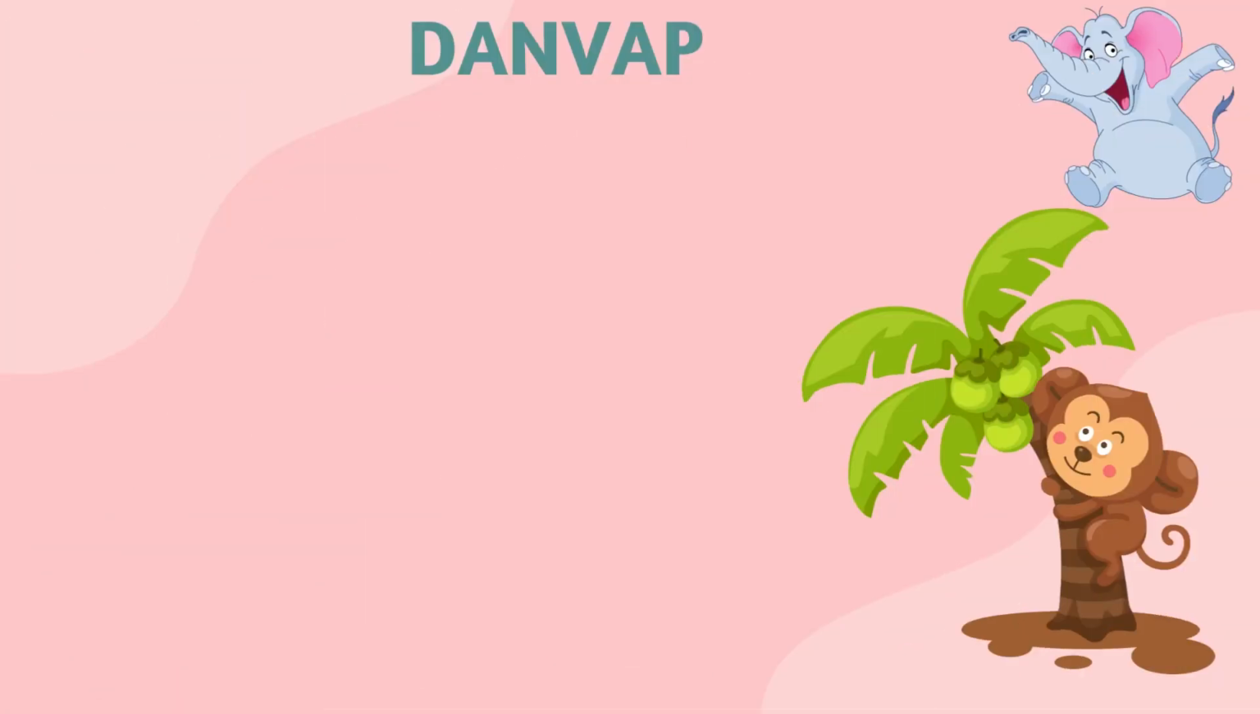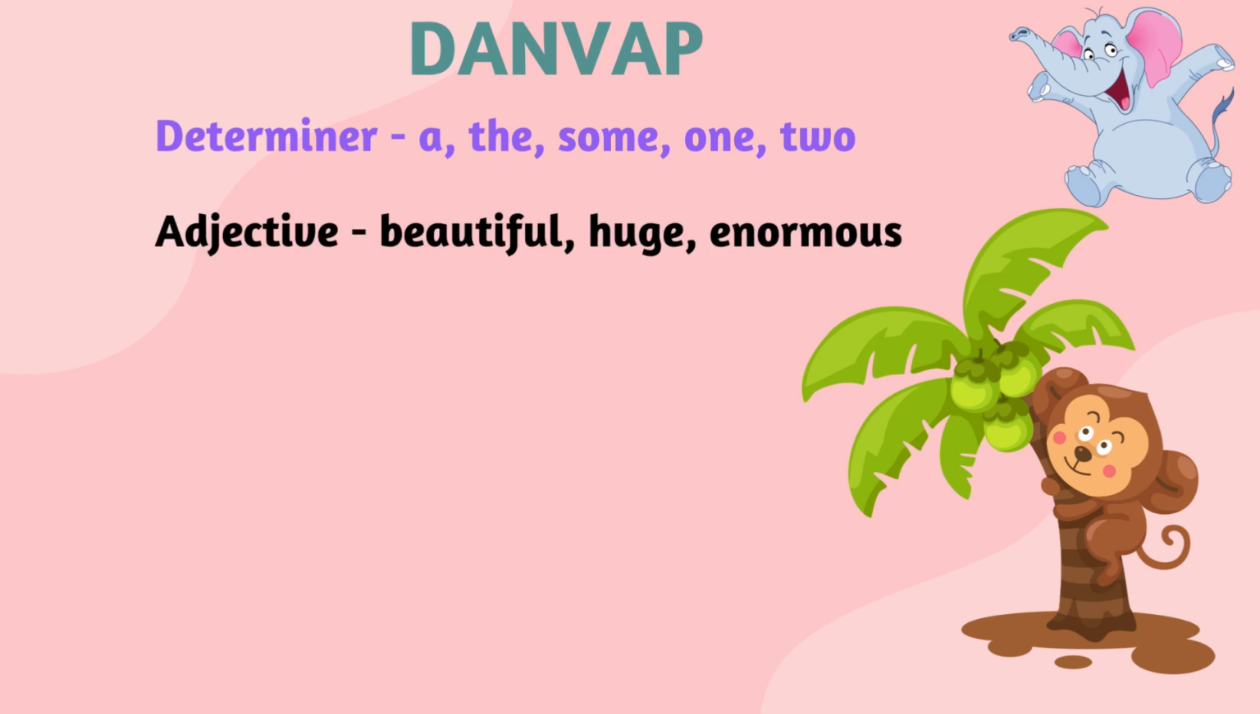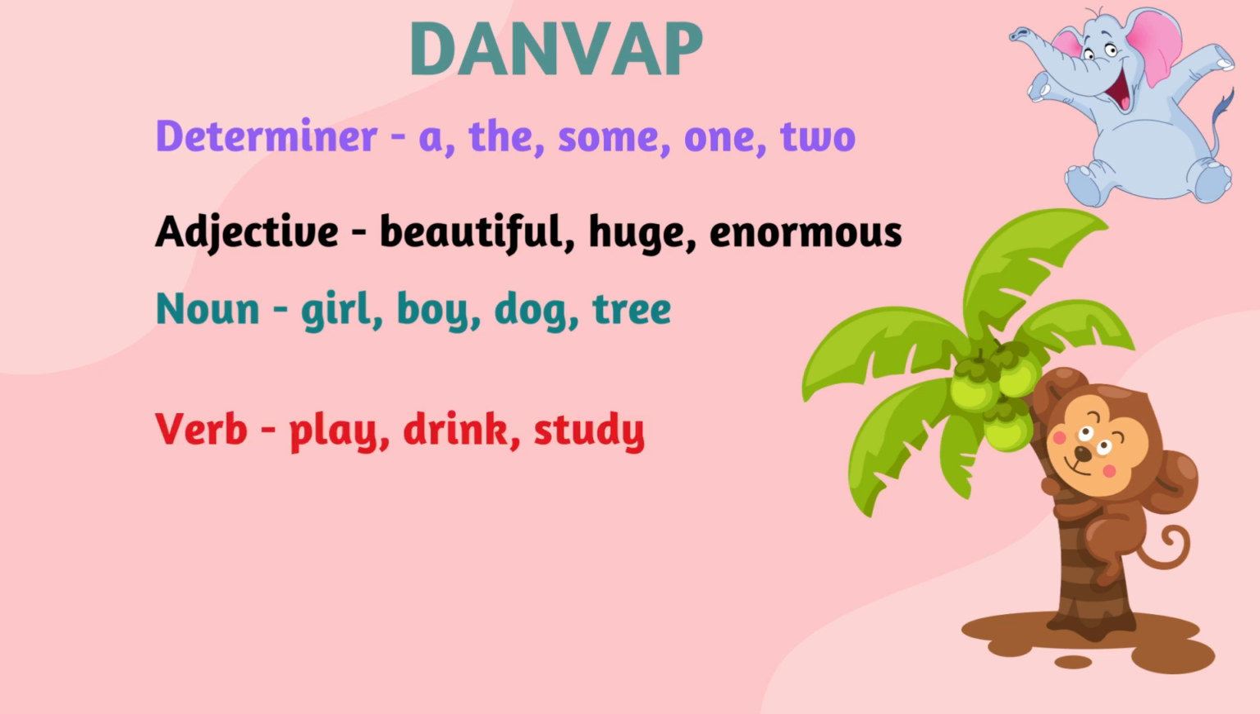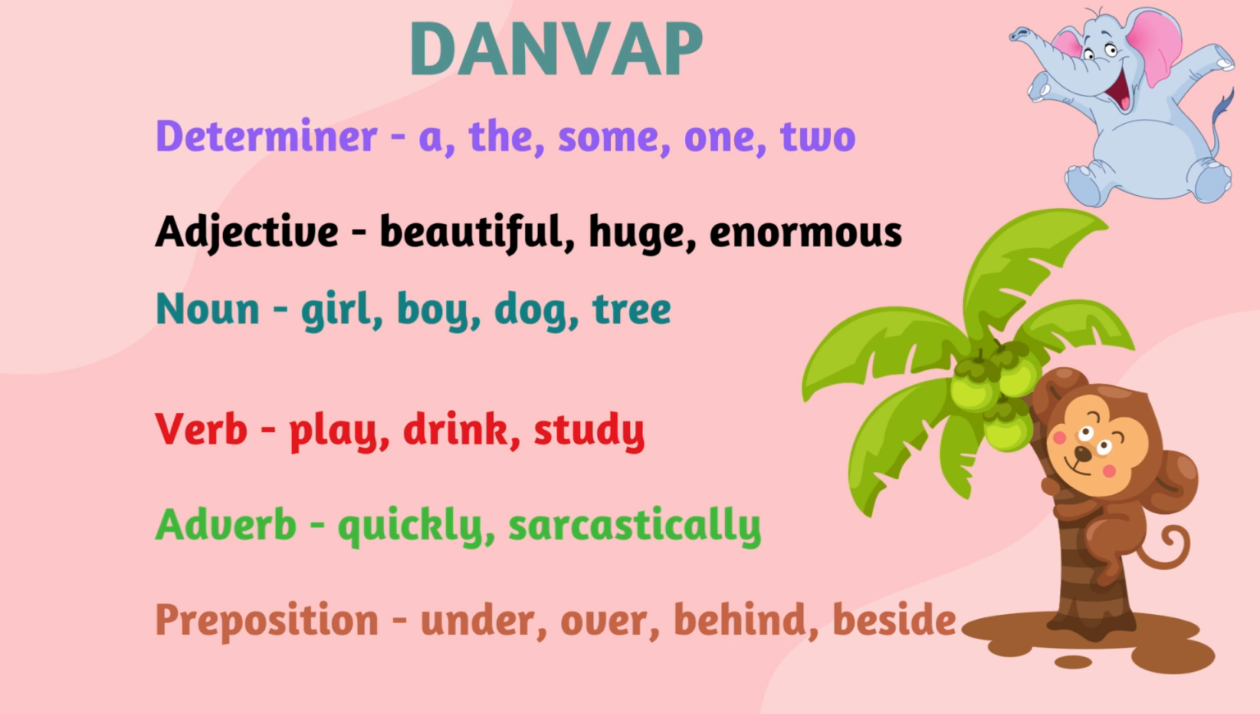Lastly is the DAVNAP sentence. D stands for determiner. Words like a, the, some, many, one, two. Adjective. Words like beautiful, handsome, pretty, huge, enormous, etc. Noun. Like boy, girl, tree, car, and others. V for verb. Something like play, drink, study, and others. A for adverb, quickly, sarcastically, amazingly, quickly. And lastly, P for preposition, words like under, over, behind, beside, next to, and others.